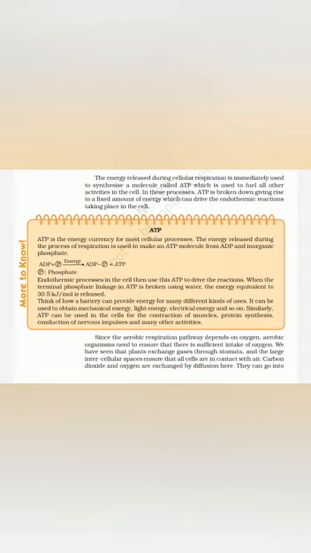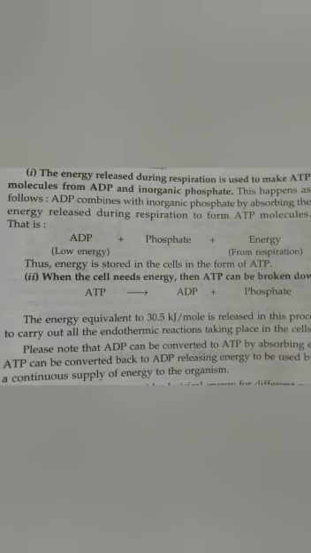So, the energy content in ATP is higher than the ADP. And ATP is known as the energy currency of the cell. Because whenever we need some energy for various biochemical processes, we get the energy from the ATP molecule. ATP is broken down, releasing a fixed amount of energy, around 30.5 kilojoule per mole, from one ATP molecule. The energy which is released from the ATP molecule is used for various biochemical processes in the cell.